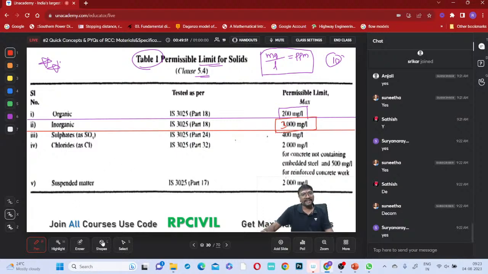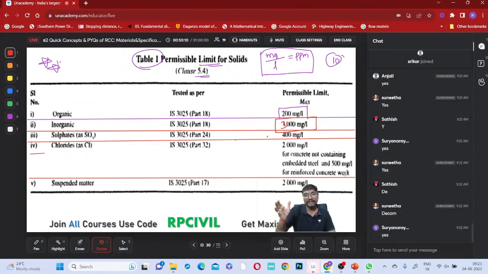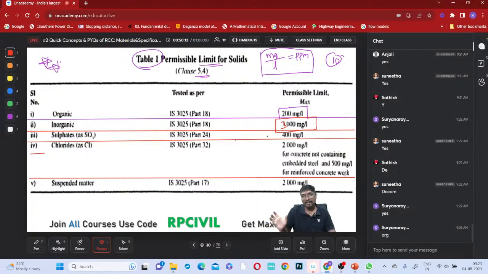Now, why can a higher value be allowed for inorganic than organic? Because organic material is more dangerous, creating diseases, while inorganic is less dangerous. Whenever organic material is present, bacteria and other microorganisms will come, stay on it, and extend their population.